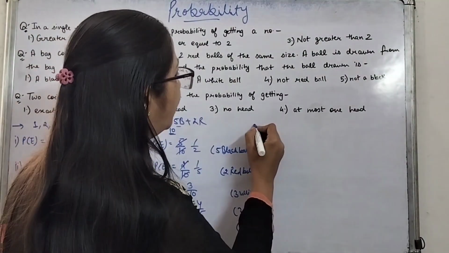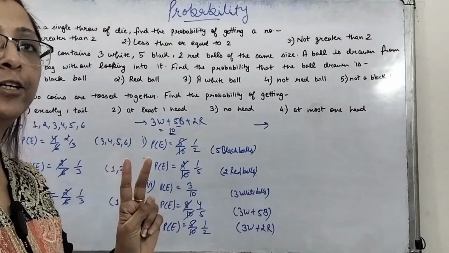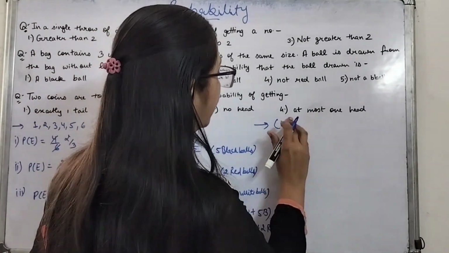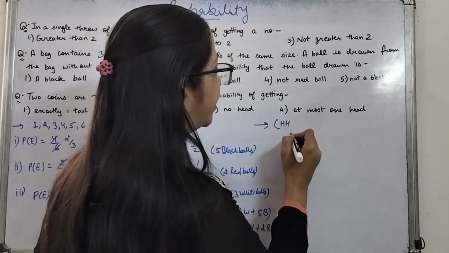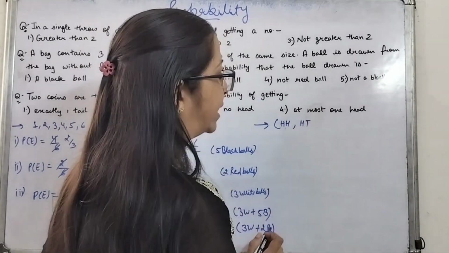First of all, what all possible outcomes are there, we will be writing it, because 2 coins are tossed together. It is possible that on both the coins we are getting head. On the first we are getting head, on the second we are getting tail.